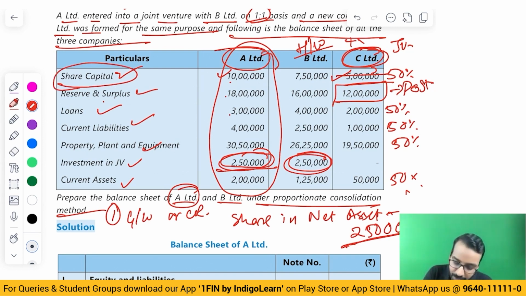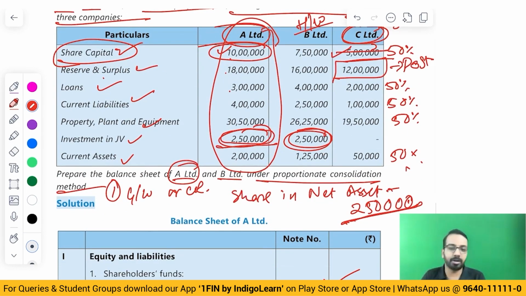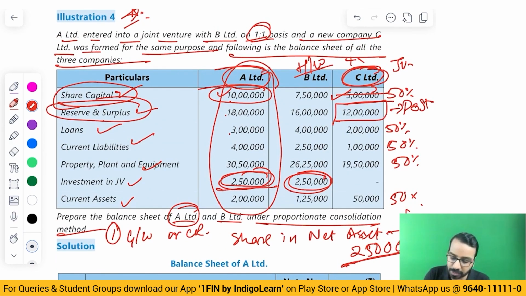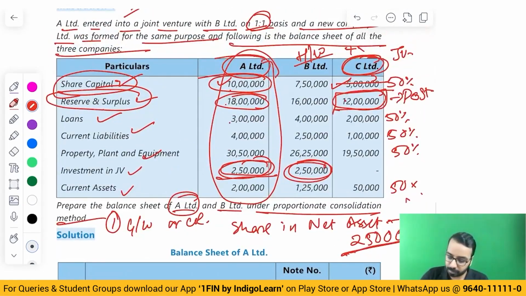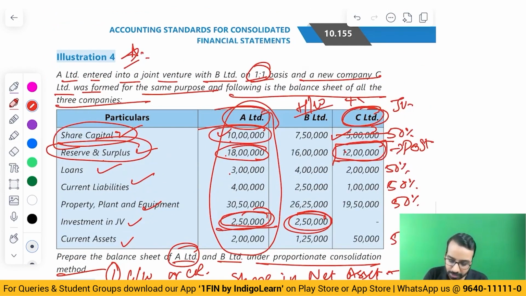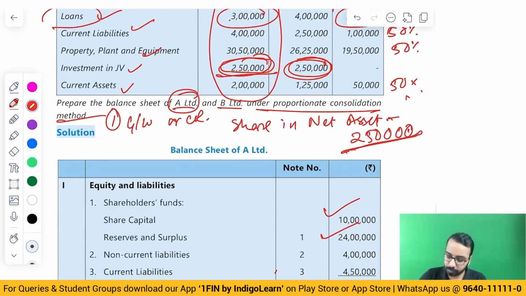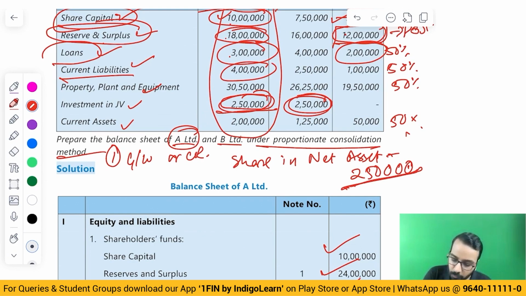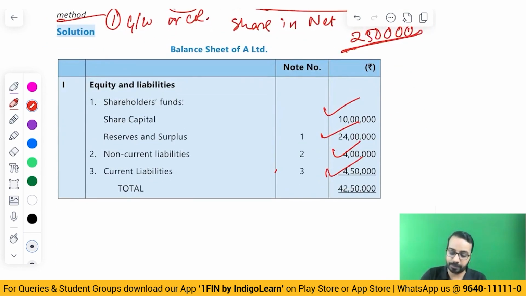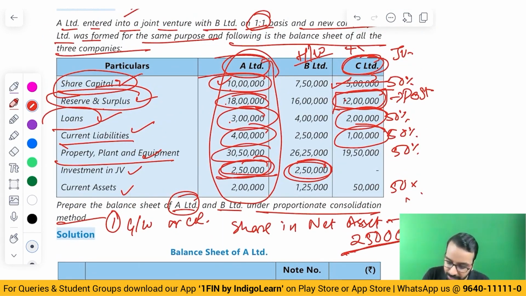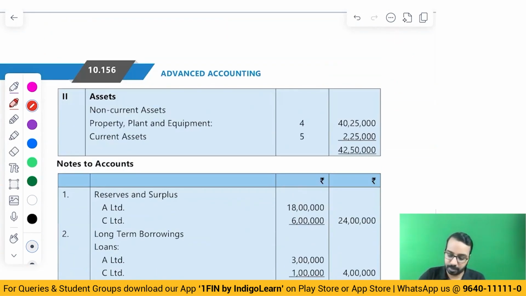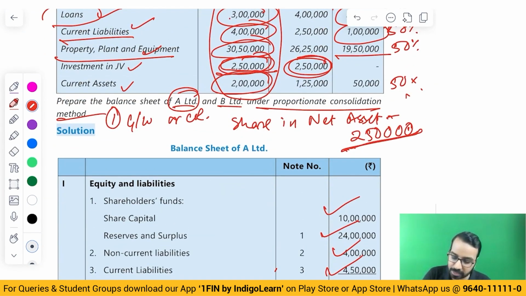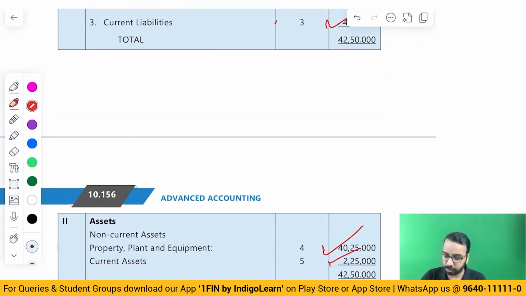Then how do we prepare the consolidated balance sheet of A? You will take only the share capital of A. In reserves and surplus, you will take A fully, and 50% of 12 lakhs, which is 6 lakhs. So 18 plus 6, 24. Non-current liabilities, loan, 3 lakhs plus 1 lakh, 4. Current liabilities, 4 lakhs plus 50,000, 4 lakh 50,000. Property, plant and equipment, 30 lakh 50 plus 50% of this number. And current assets, 2 lakhs of this plus 50% of this number, you get the total.